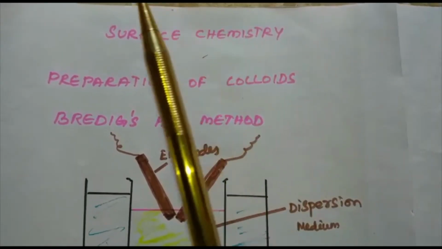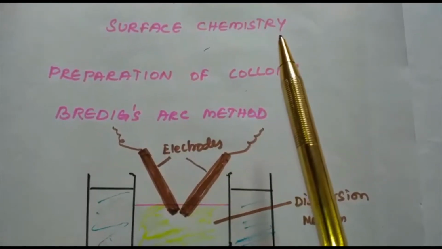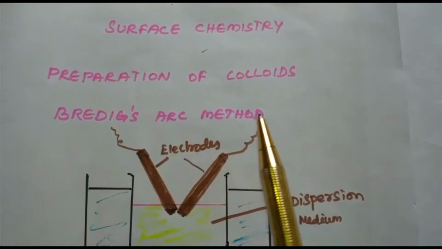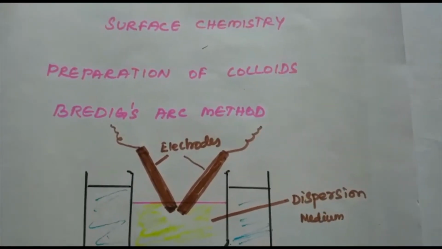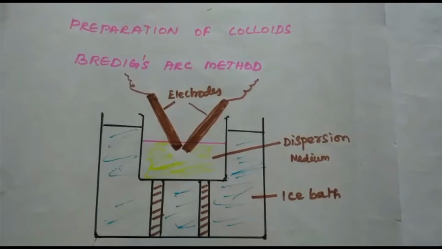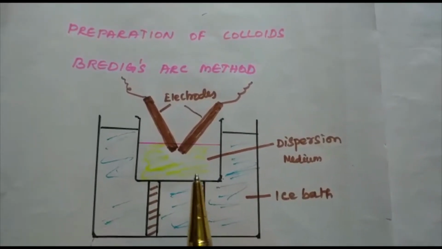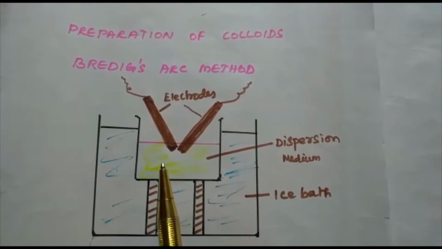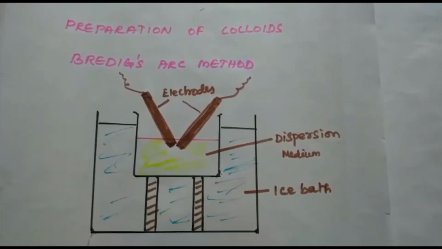In this segment, I will be discussing the preparation of colloids in the surface chemistry chapter. First one is Bredig's arc method. This method is also known as the electrical disintegration method. This process involves dispersion as well as condensation. Colloidal sols of metals such as noble metals like gold, silver, platinum, etc. can be prepared by this method.